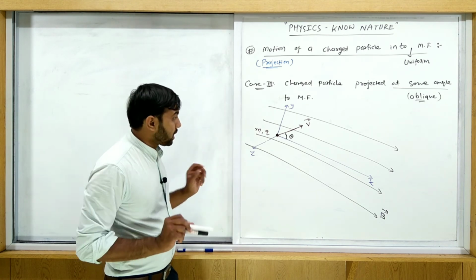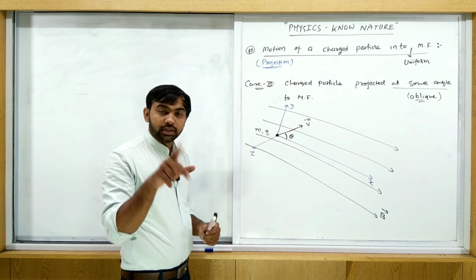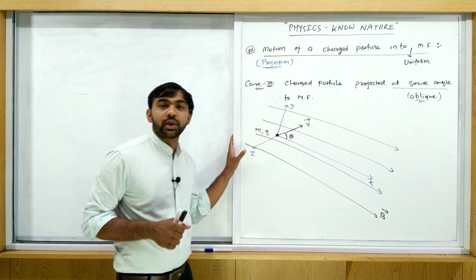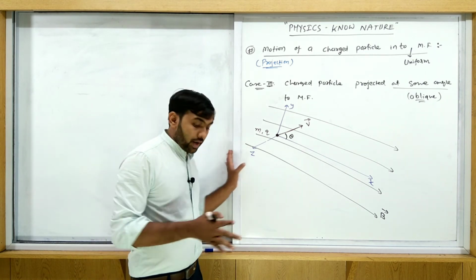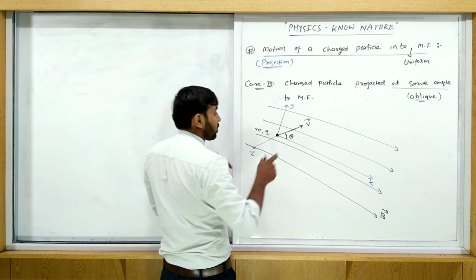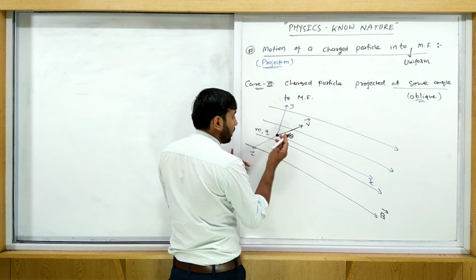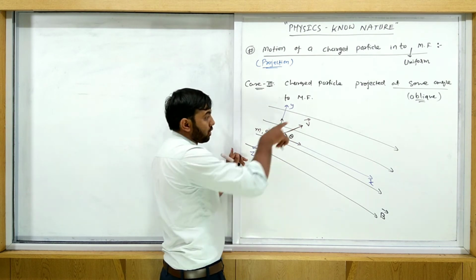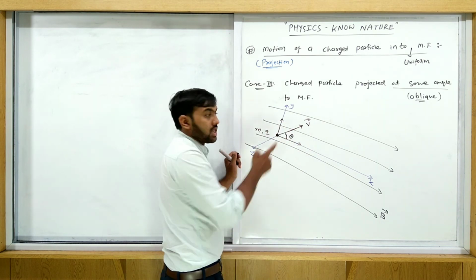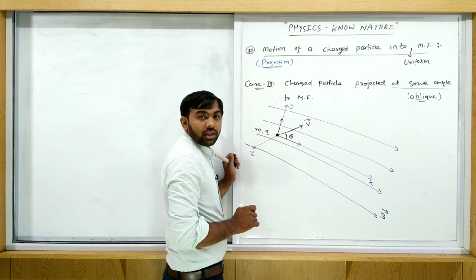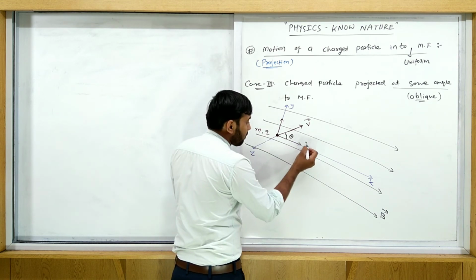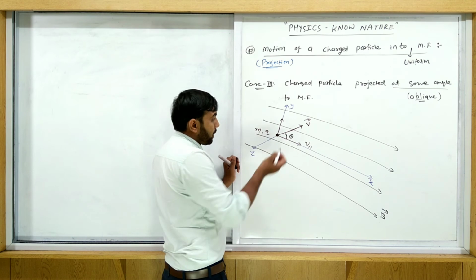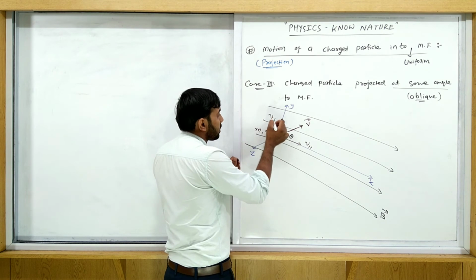So very simple. Here this velocity has two components. Actually this is nothing but a combination of case 1 and case 2. Why? See here, you take the components of this velocity. The first component is this one, the second component is this one. The first component is along the magnetic field, the second component is perpendicular to the magnetic field. Along the magnetic field consider V parallel, and perpendicular to the magnetic field consider V perpendicular.